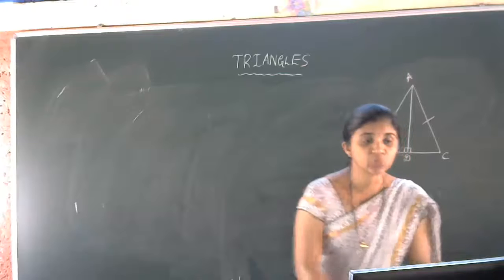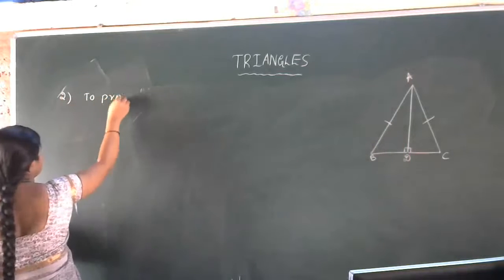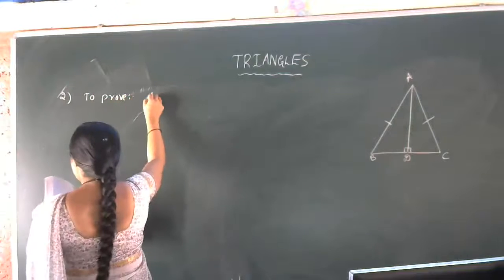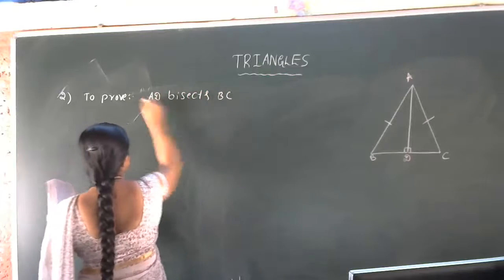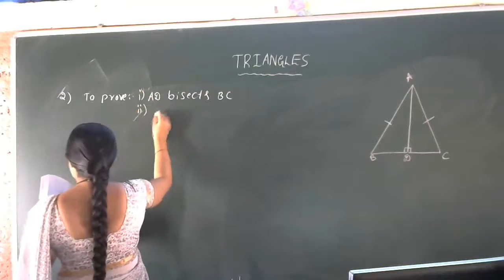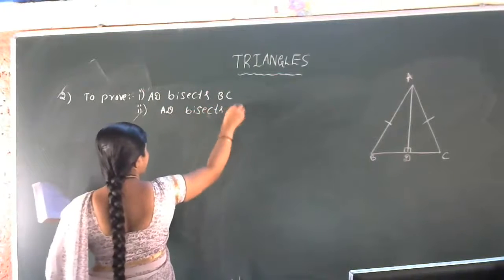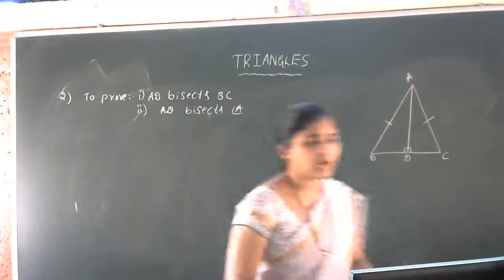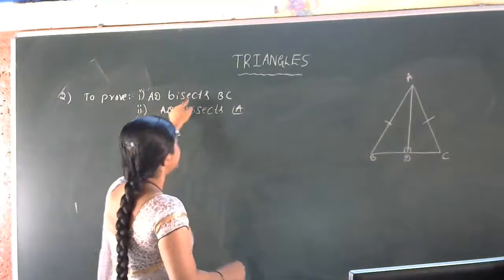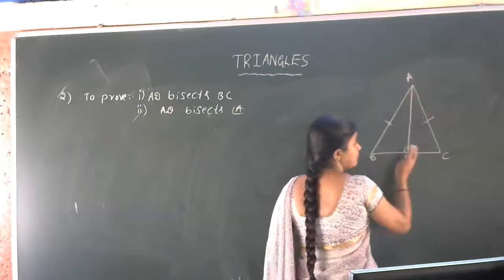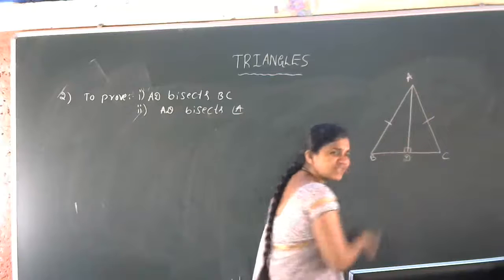Show that, what we have to prove here. Second problem. To prove is AD bisects BC. First question, AD bisects BC. Second one, AD bisects angle A. So let us try to understand the proof part. What we have to prove here? AD line bisects BC. AD bisects BC in the sense what we have to prove here? BD is equal to DC we have to prove now.